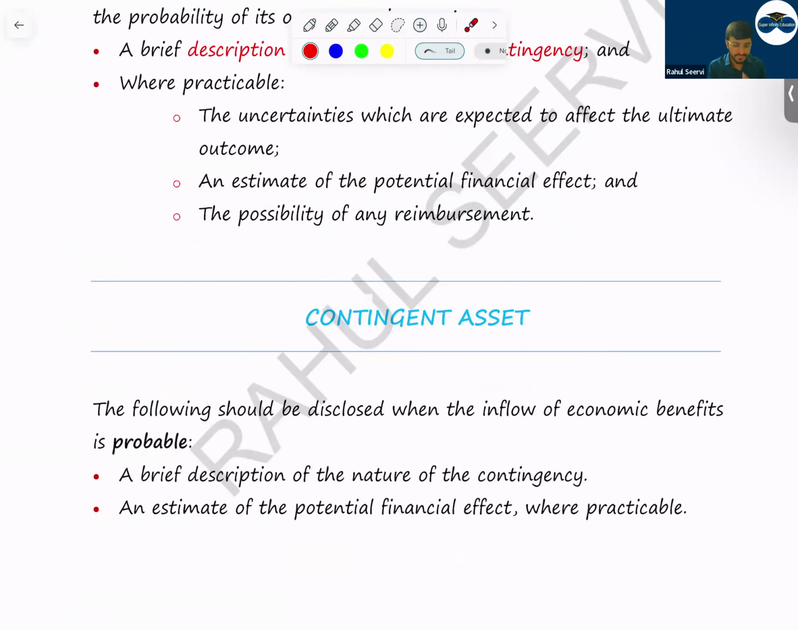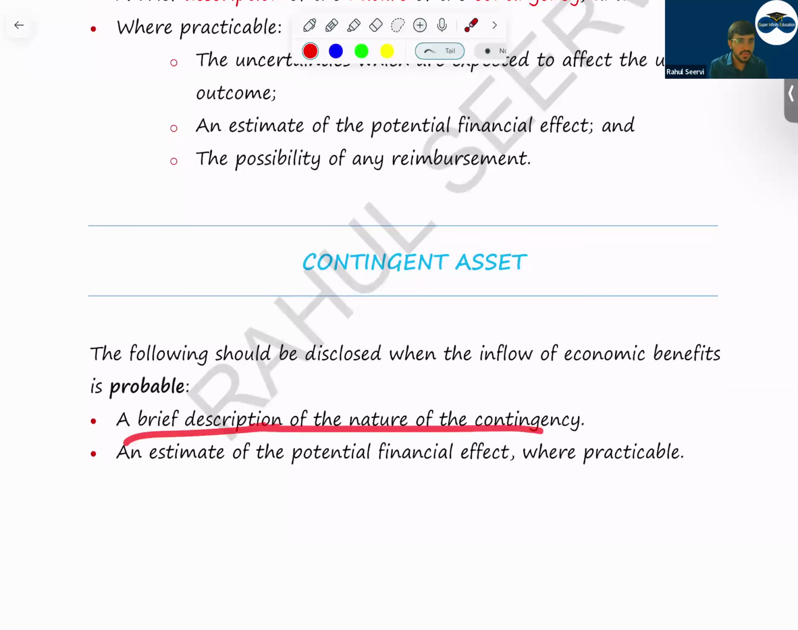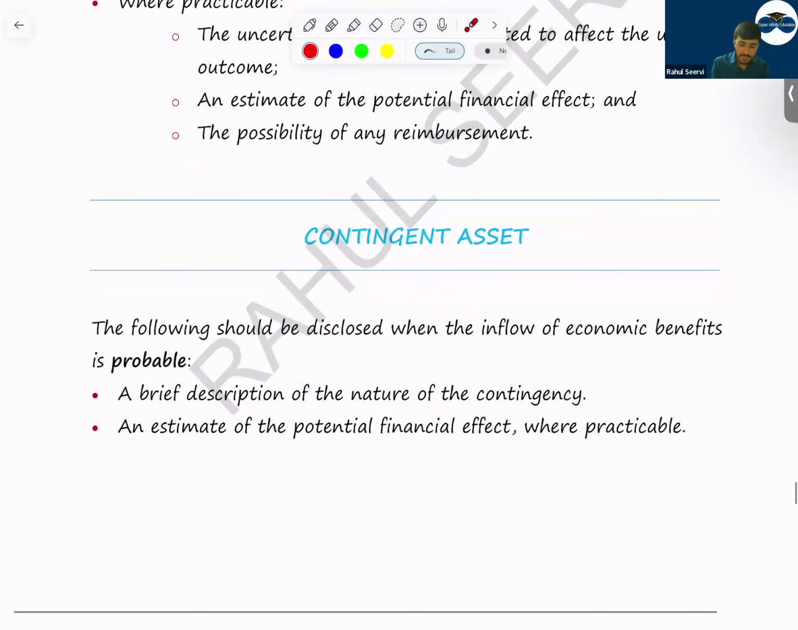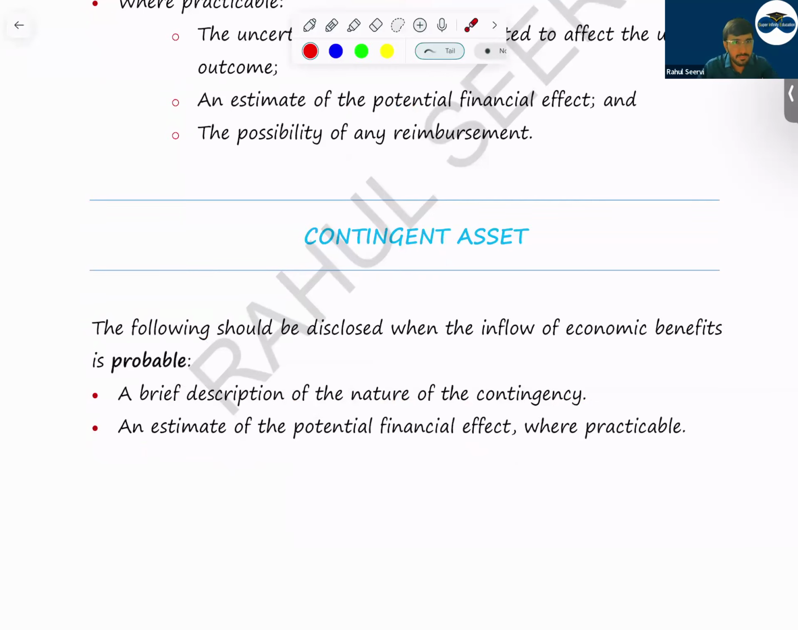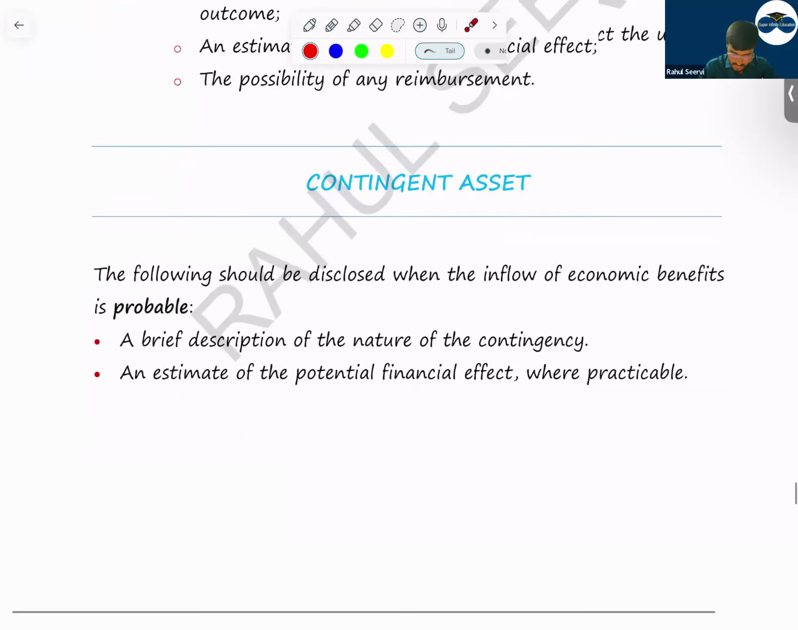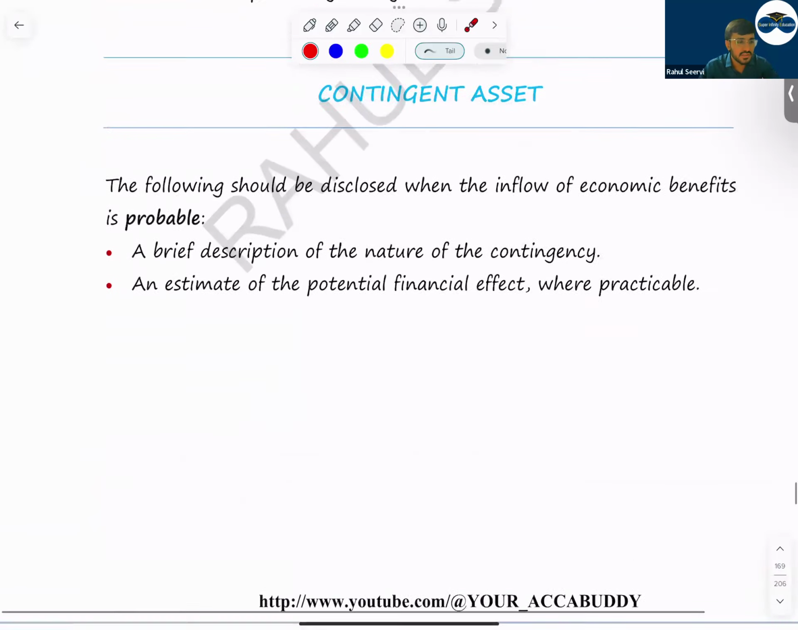When it is probable. A brief description of the nature of contingency. Why do you say it is contingent? Why not an asset? Provide a description for them. An estimate of the potential financial effect where practicable. What is the financial effect because of this? Will there be a financial impact in the future? Yes, if you're able to estimate, record it. Provide the disclosure. Any doubts on this? So with this, we have completed your IAS 37 also.